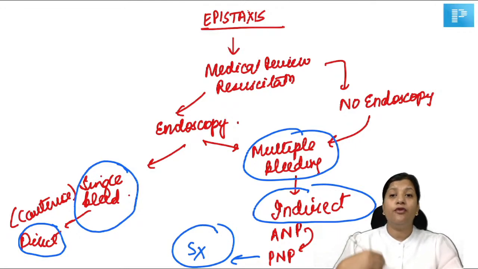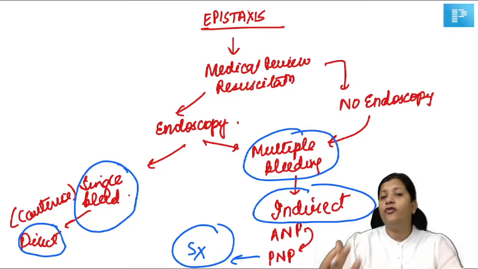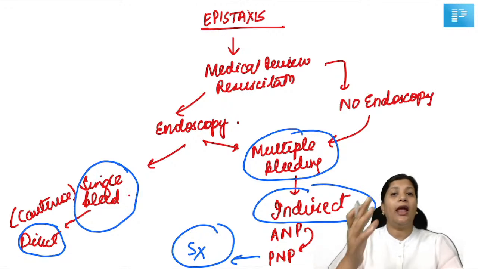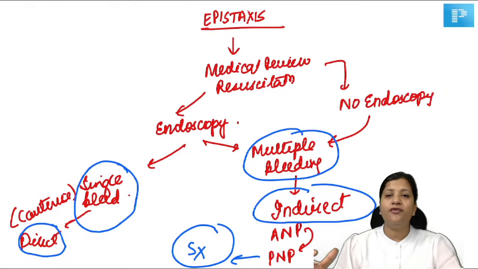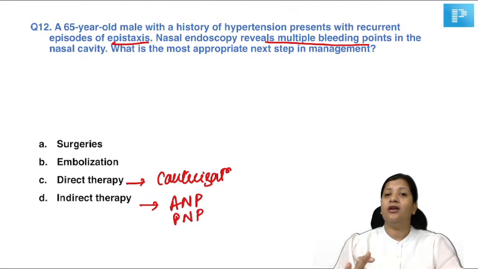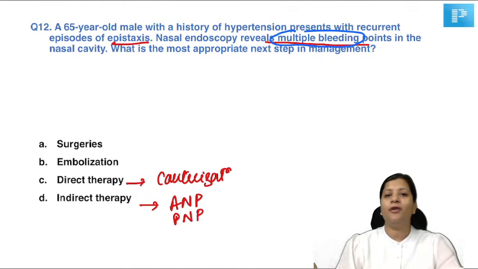Now, if you cannot do surgery because of, say, coexisting morbidities or no fitness for anesthesia, then you can embolize as well. So, surgery remains first choice. If the patient is not fit for surgery, then you go for embolization. So, is this clear regarding the management of patients with epistaxis? Here they have given you clearly that there are multiple bleeding points. So, when you have multiple bleeding points, will you go for direct therapy first or indirect therapy first? You will go for indirect therapy.